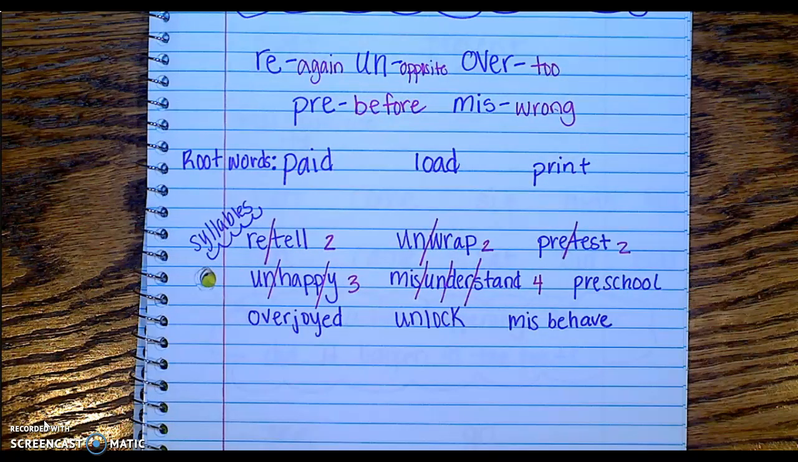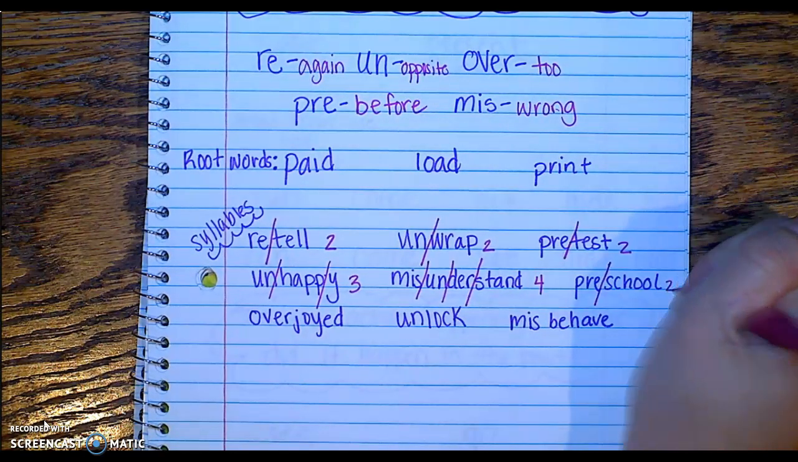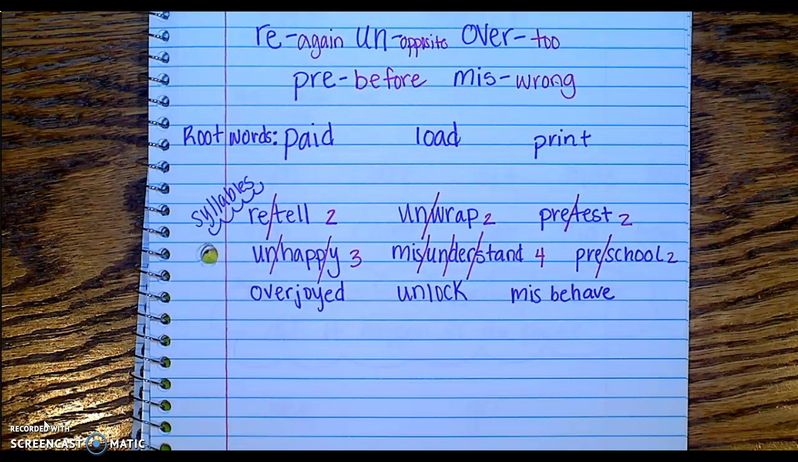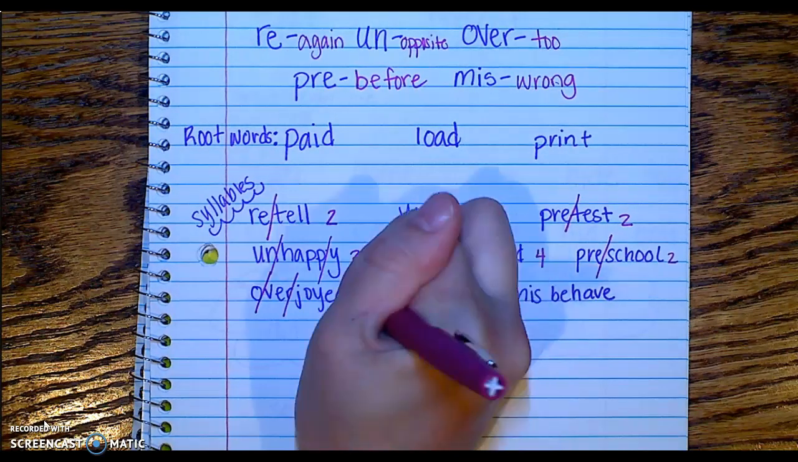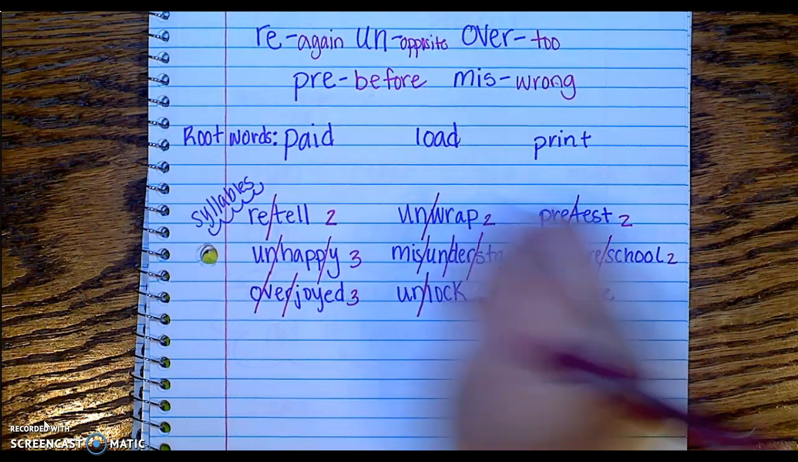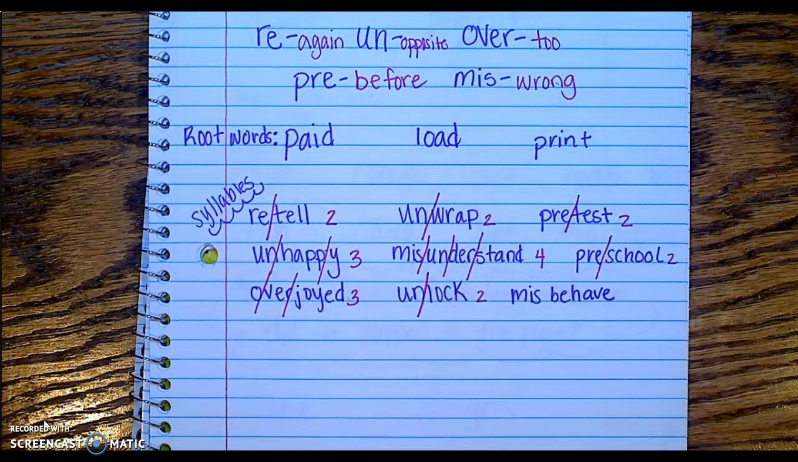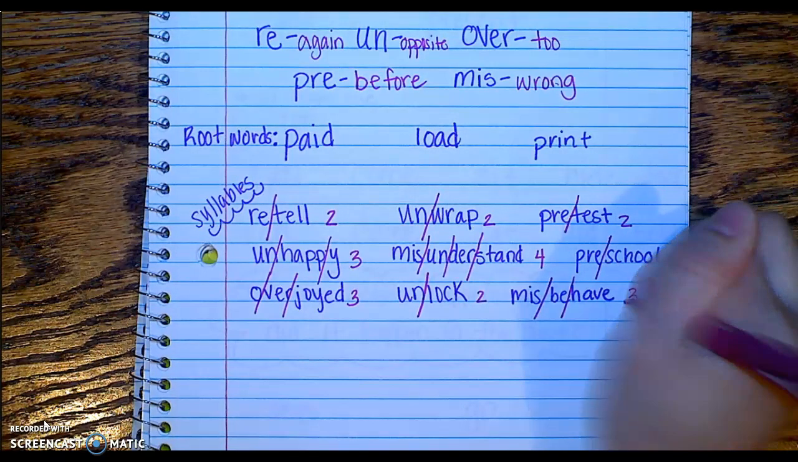Next is preschool. Let's clap it out. Preschool. 2 syllables. Overjoyed. Let's clap it out. Ready? Overjoyed. 3 syllables. Great job. Okay, unlock. Let's clap it out. Unlock. 2 syllables. And misbehave. Misbehave. We have 3 syllables. Miss and be and have.